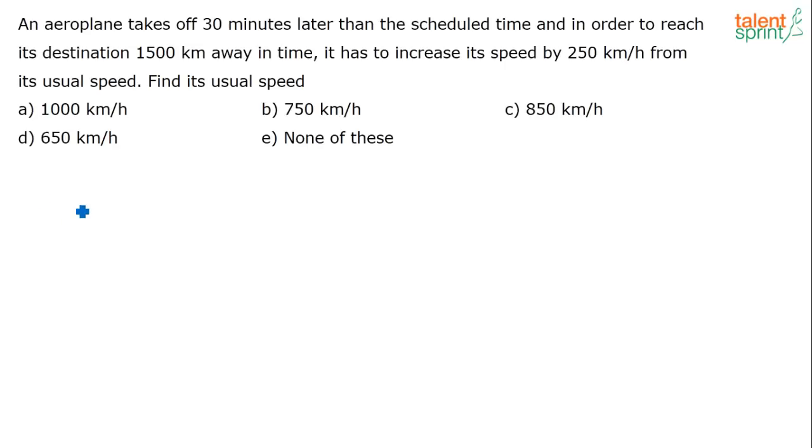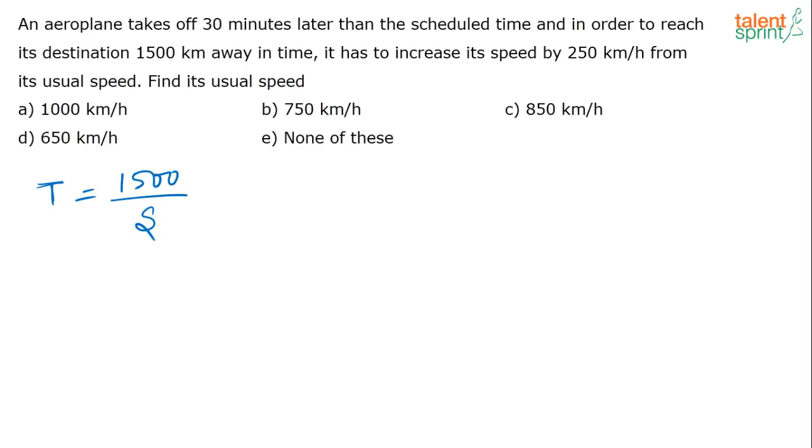So, okay, what is the usual time? I am assuming that the usual time taken by the aeroplane to reach a place, let that be t. Now, what is t? T is equal to distance by speed, correct? So his actual distance covered is 1500, and let me assume that the speed that he uses to cover this is s. So when he is traveling with a speed of s, this 1500 he is covering in a time t.